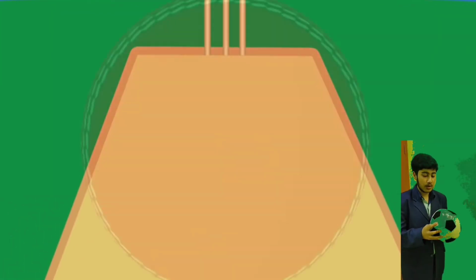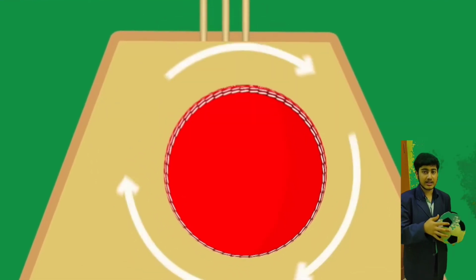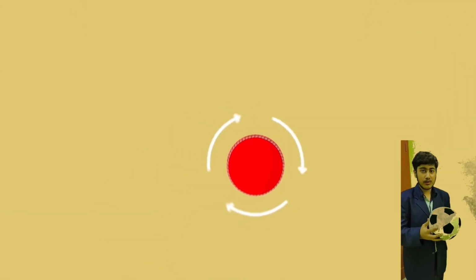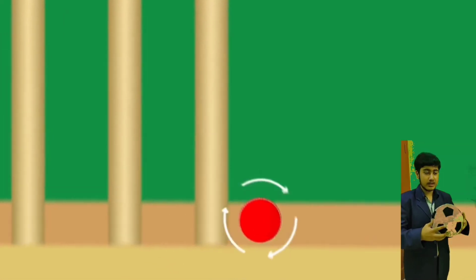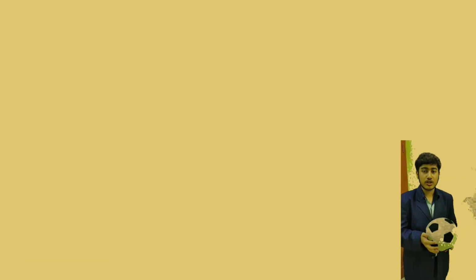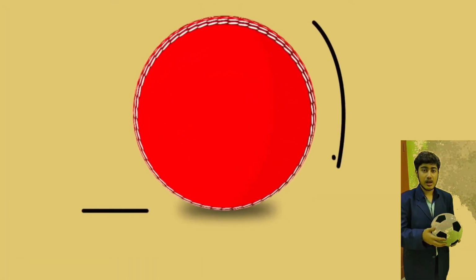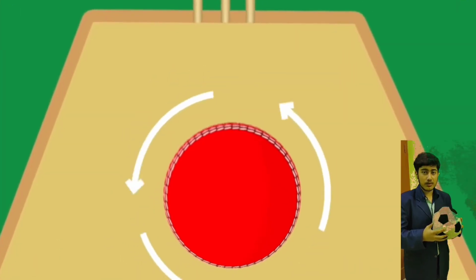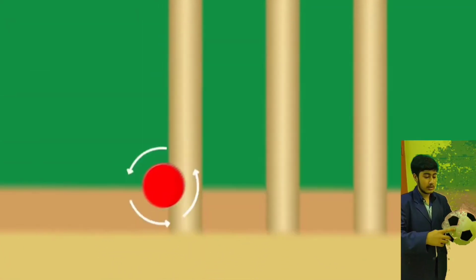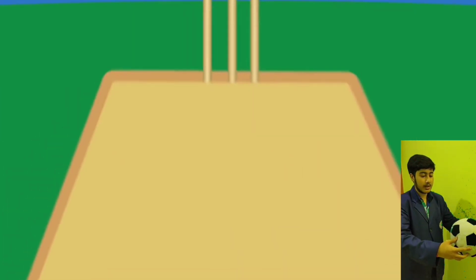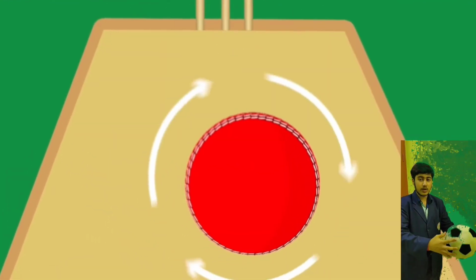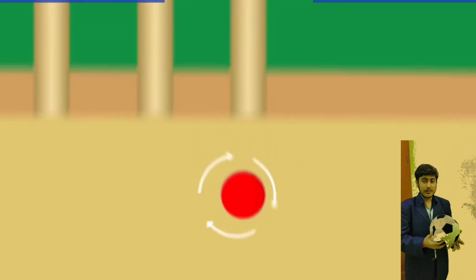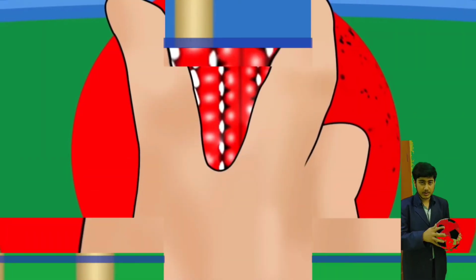If the bowler throws the ball without spin, it will hit the ground at some point. If the bowler throws the ball with top spin, meaning the rotation of the ball is in the forward direction about its own axis, it is called top spin. The ball moves forward in the same direction and with the same velocity, and it will hit the ground before the point of the no-spin ball.